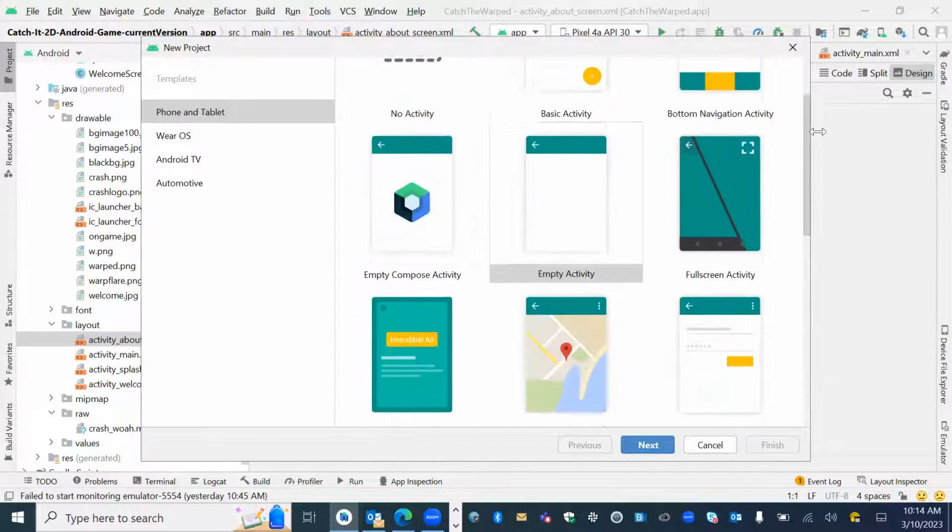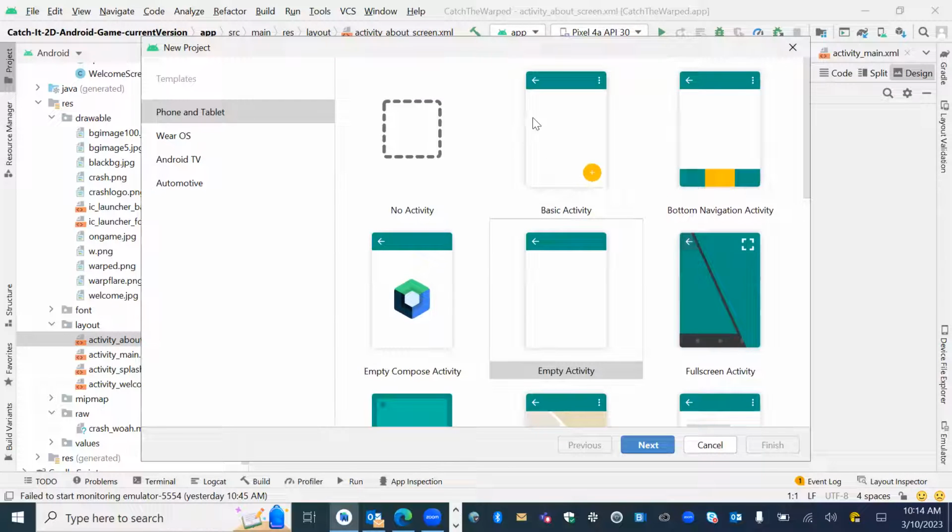Or even if you wanted to start from scratch and not do anything, you can have something like a basic activity or an empty activity if you wanted to start from scratch. And as you can see, you can create apps again for various things.